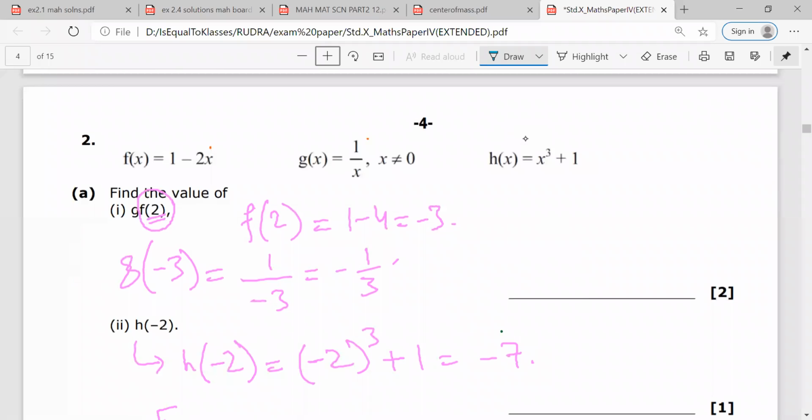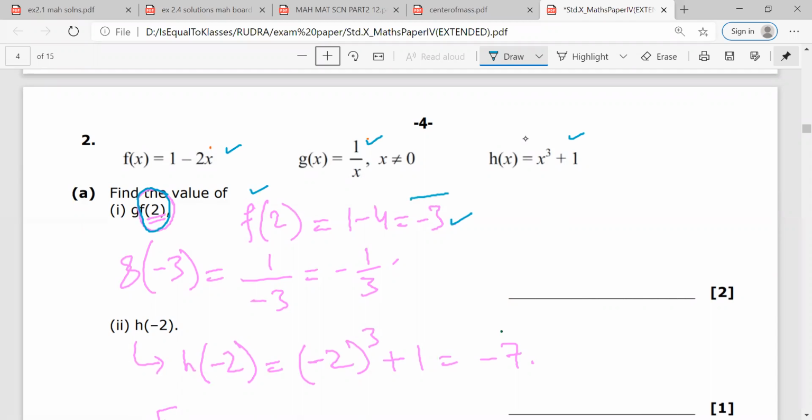In the next question, Mr. Rudra, f(x) is given, g(x) is given, h(x) is given. So find the value of g(f(2)). Whenever such questions are given, you need to solve this f of 2 first. So f of 2 is simple to solve. f of 2 would be equal to 1 minus 2 into 2. This will be equal to minus 3.